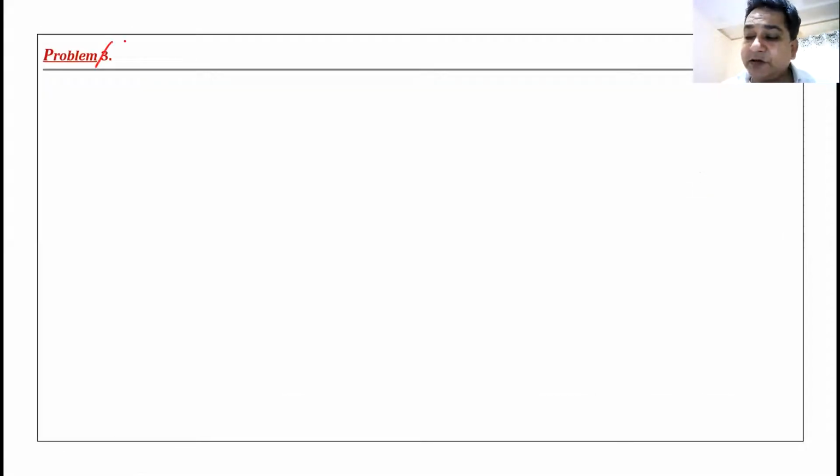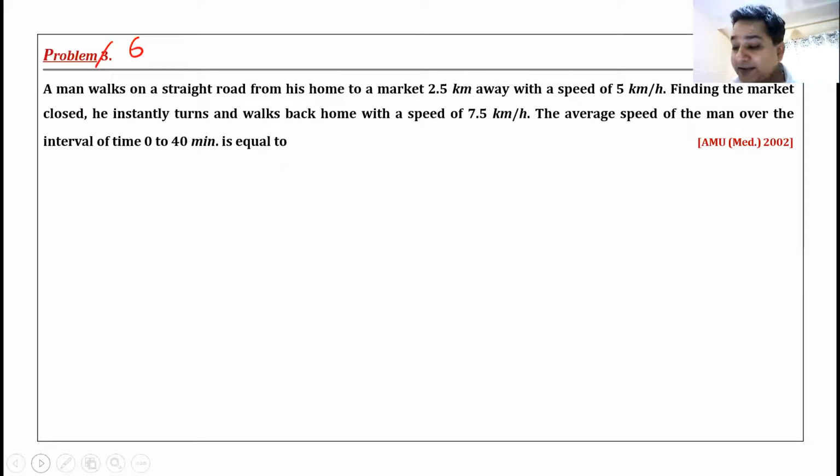Okay, this is problem number 3. Actually, it's problem number 6 in your notes. And this is the problem. It has got 4 options as well. These are the 4 options.